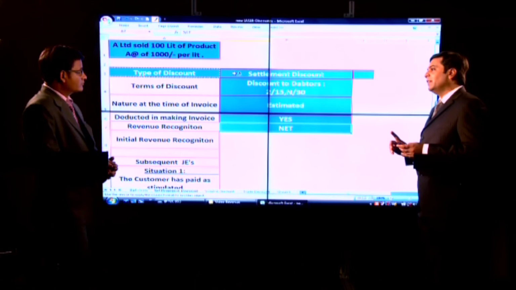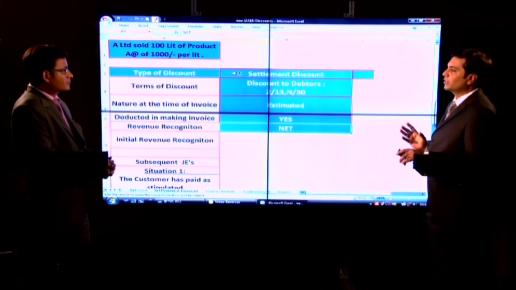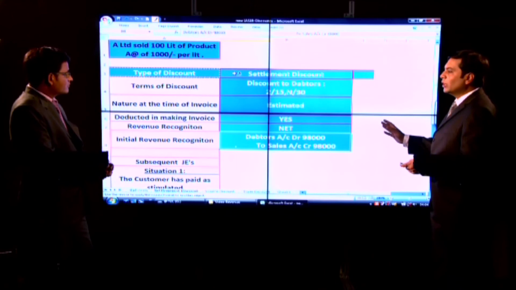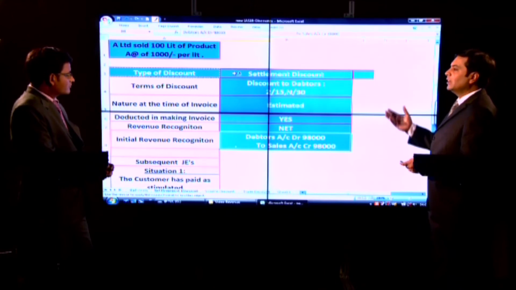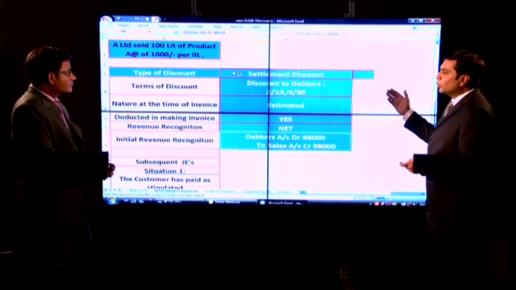Again want to remind that even if I have estimated the discount amount, still the revenue recognition is going to be on net basis, and this entry I will pass assuming, or estimating I should say, that the buyer will avail the 2% discount by paying within stipulated 15 days period.